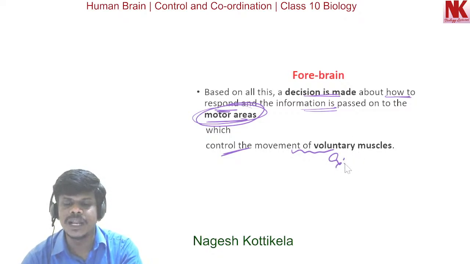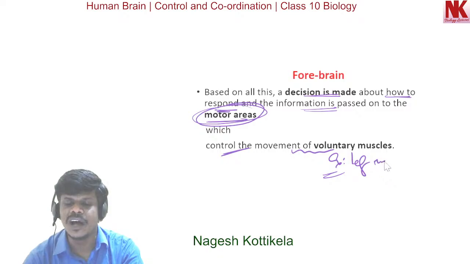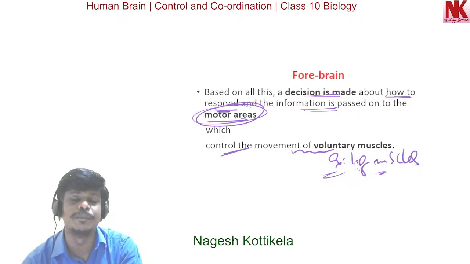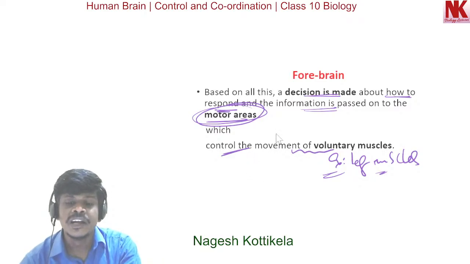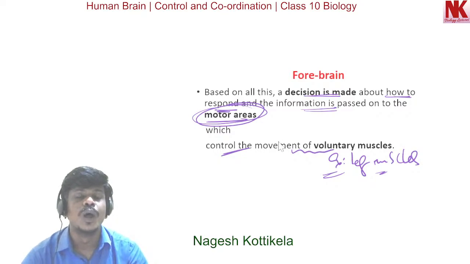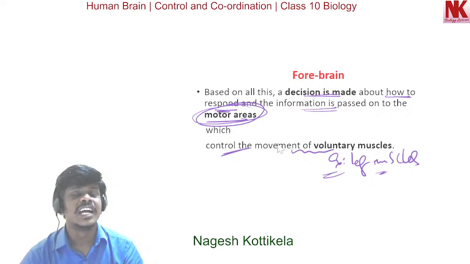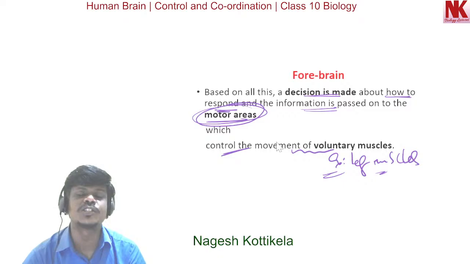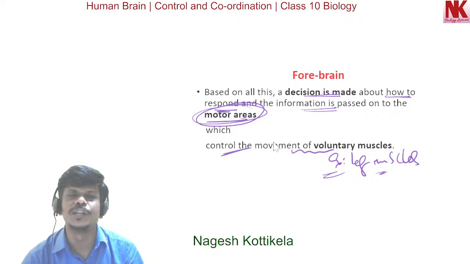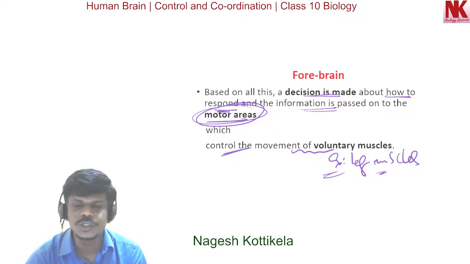For example, the muscles found in the leg, these are the voluntary muscles, so their movement can be under the control. So here the forebrain has the areas that control voluntary movements. Especially the cerebrum part of the forebrain controls these voluntary actions, the voluntary movements in the body. Okay, now the continuation part.